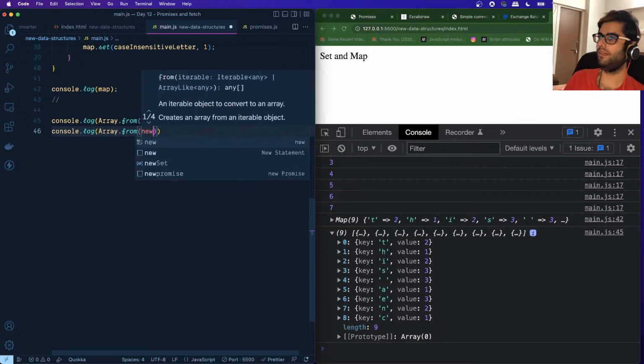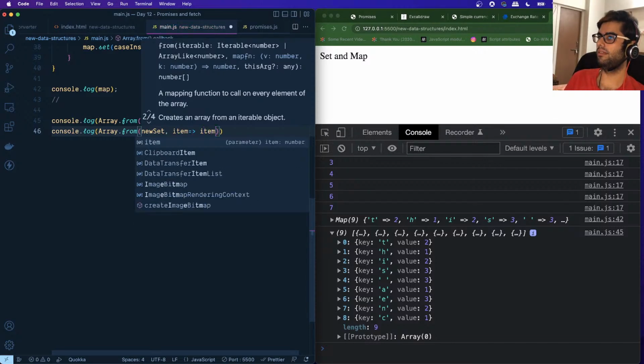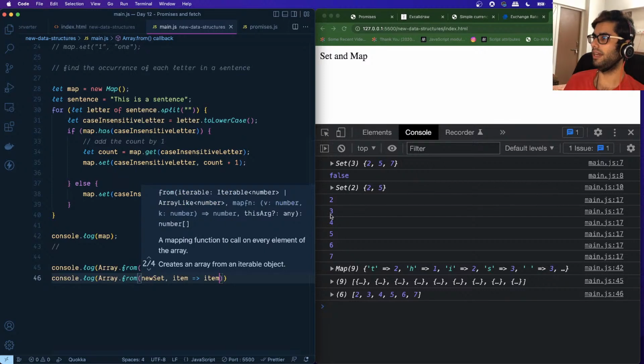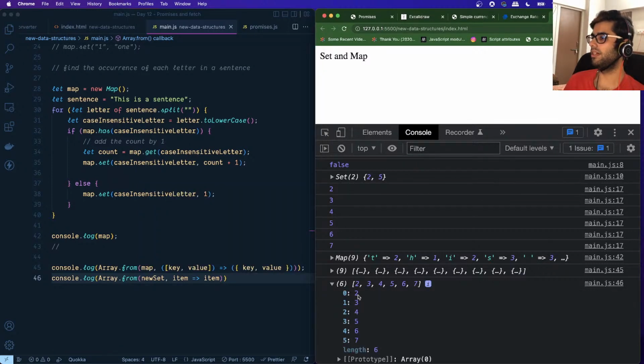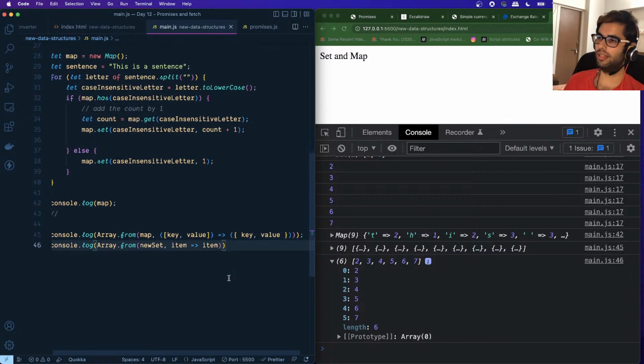We specify the new Set over here and we want to convert that into an array, so we just say item and we just want to return that item, right? So you can see that this set 2, 3, 4, 5, 6, 7 has been converted into an array, right? So you can see its prototype is an array. So this function is pretty useful for converting a map or a set into an array, right?